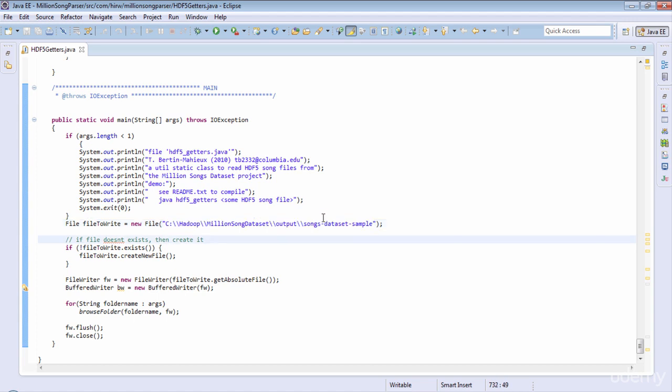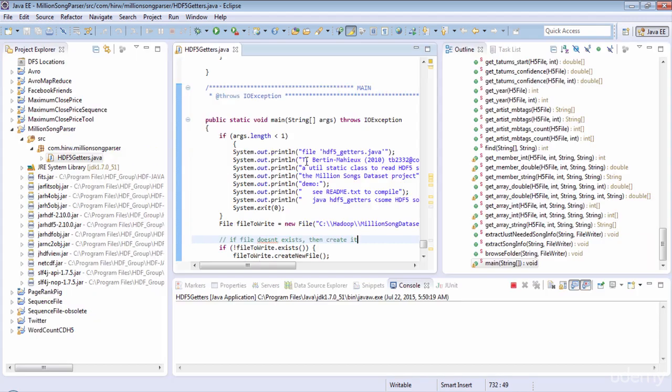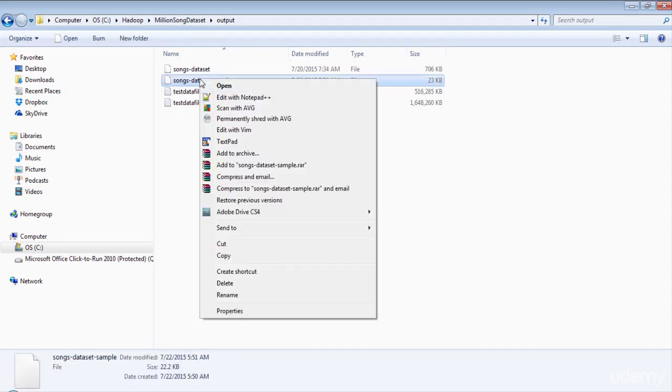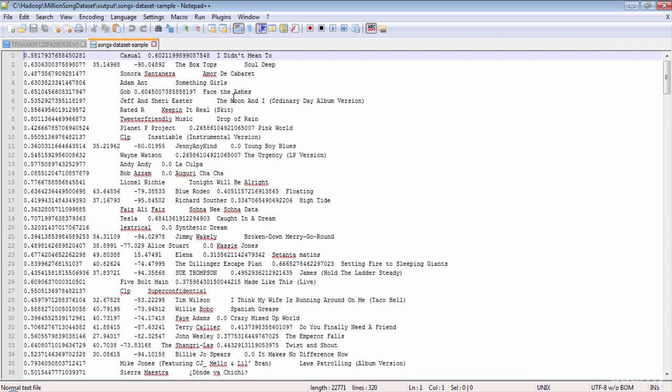I think we are ready to execute the program. Let's go ahead and run the program. Okay, the program is running right now. So let's wait for it to complete and then let's review the output. The program is now complete. Let's go to the output folder and open up the file. So there you go. Here's our file. Let's open up the file. And here it is. Just the needed information from the dataset extracted in tab delimited text format.